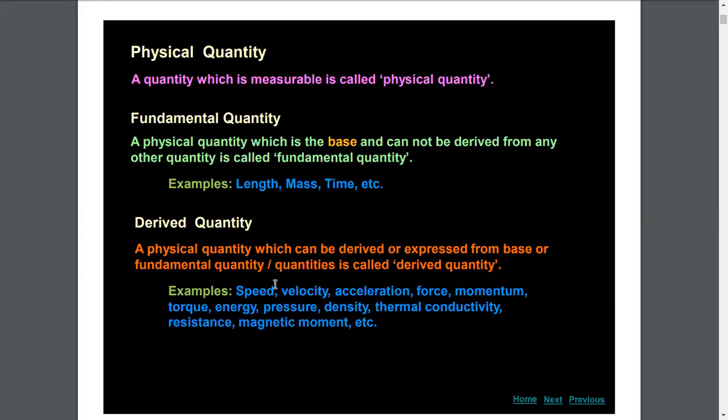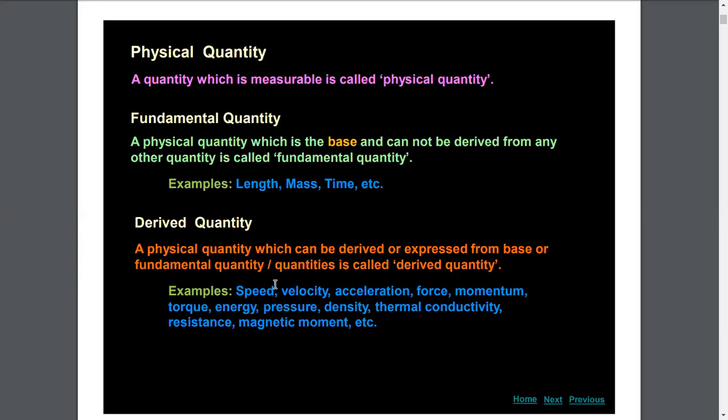Now, what about derived physical quantity? Derived physical quantities are those which can be derived or expressed in terms of fundamental physical quantities.